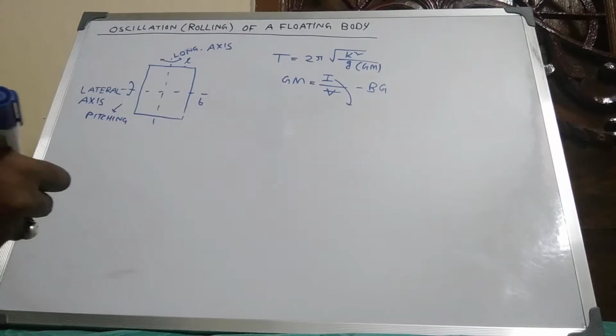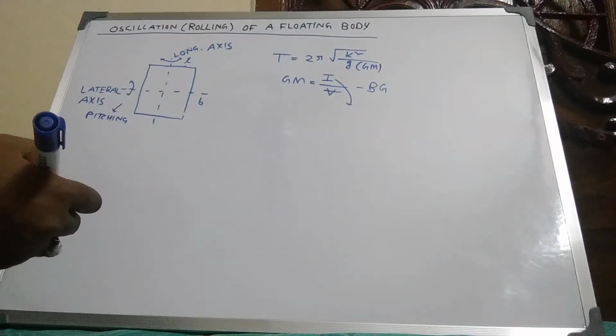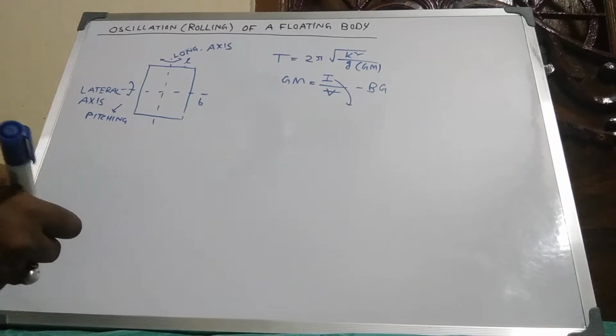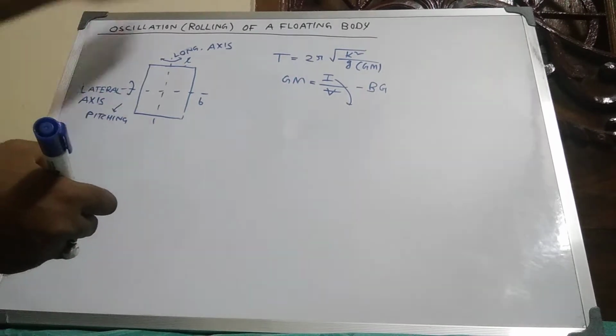I already said, the moment of inertia of a plane body about the y axis.